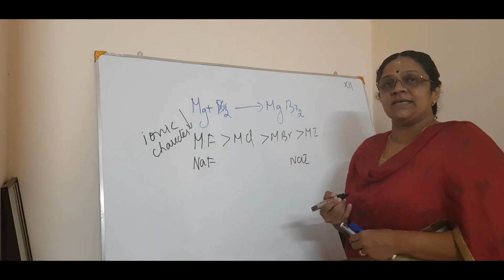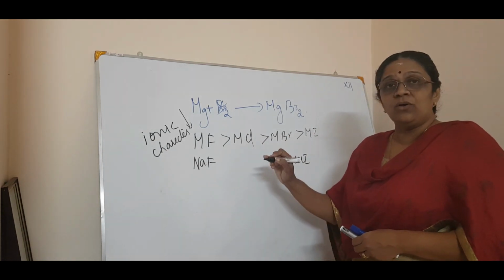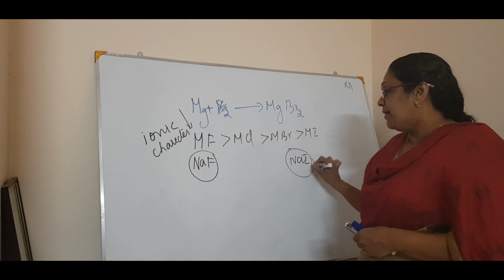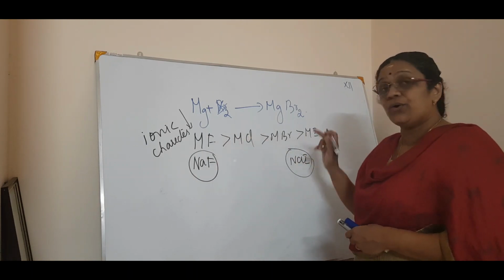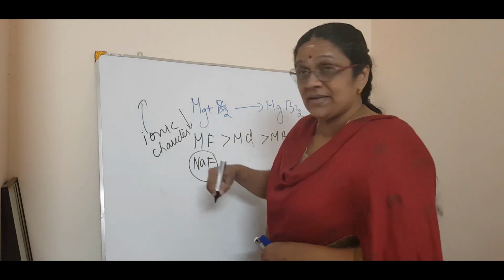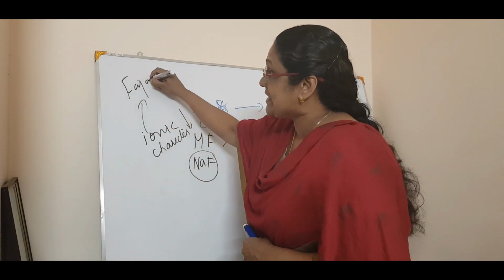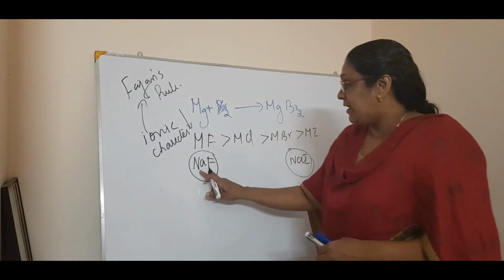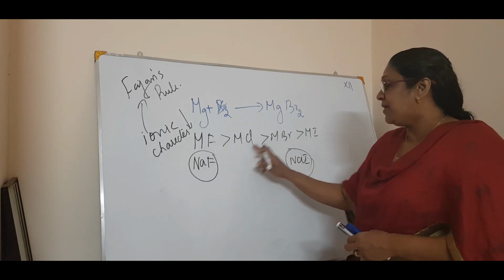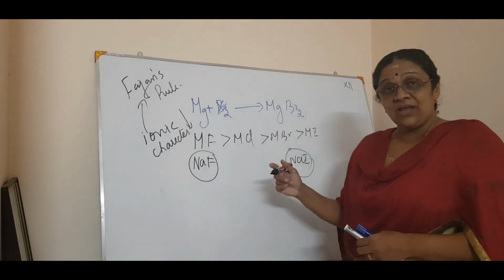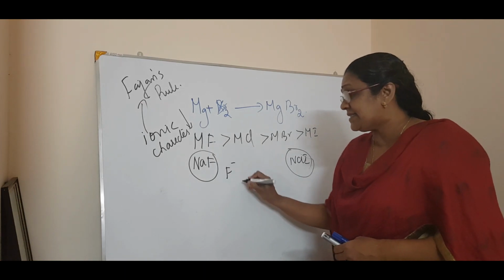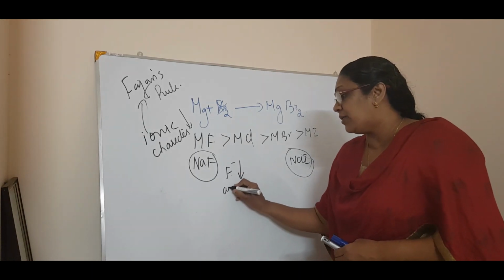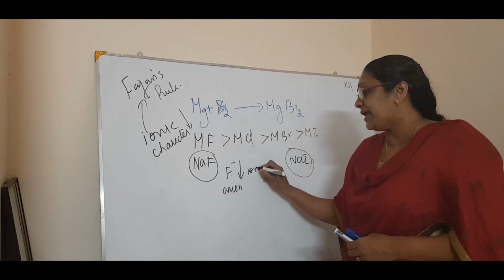Like that, the question will ask. So you have to be logical enough to get the answer. NaF will be more ionic than NaCl. Why? Because the ionic character decreases from fluorine to iodine. And that happens due to the Fajans rule. If the metal is the same and only the halogen changes, fluorine, chlorine, bromine, iodine, then if the size of the anion decreases, ionic character increases.